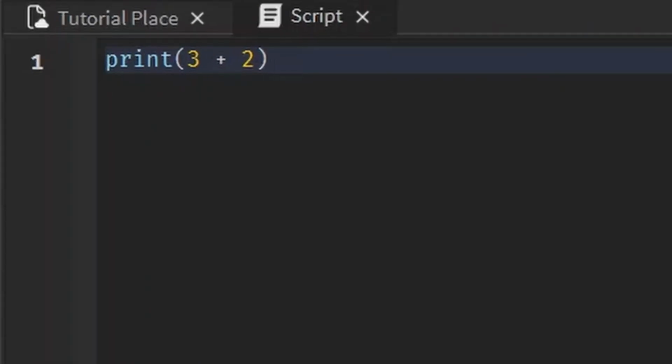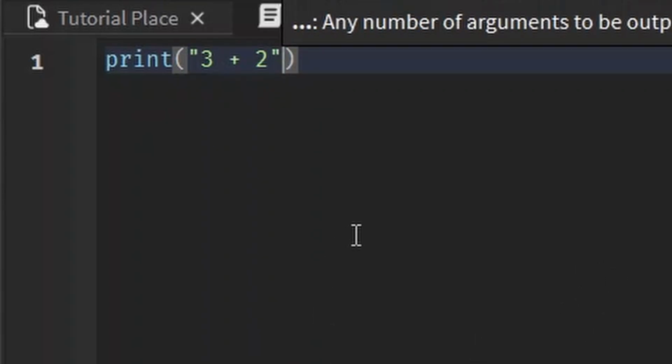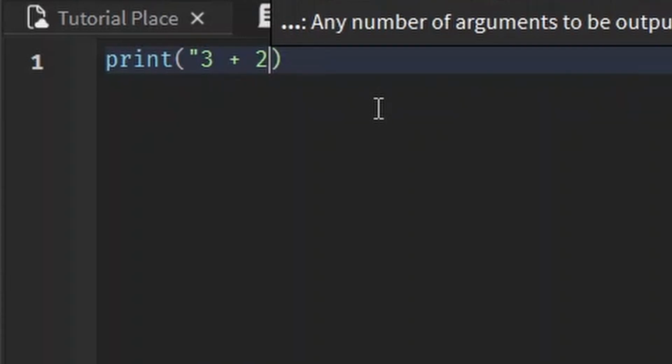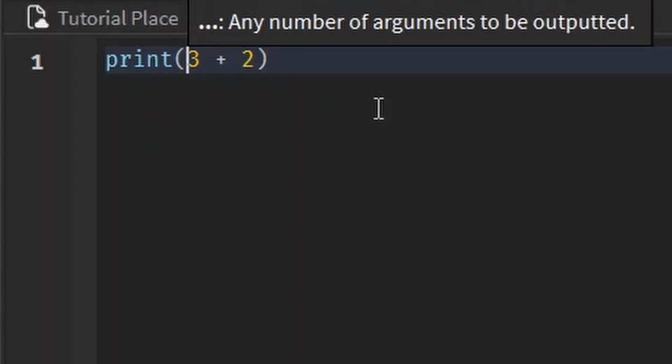I don't know. So when we want words to be written, we use quotation marks. Or if you actually want to print 3 plus 2 instead of the answer, you can use quotation marks too. But when we want to do math or something like that, we do it without the quotation marks. So when you want to write exactly what's in there, put the quotation marks. If you want to do math, no quotation marks. Let's see what else we can print.